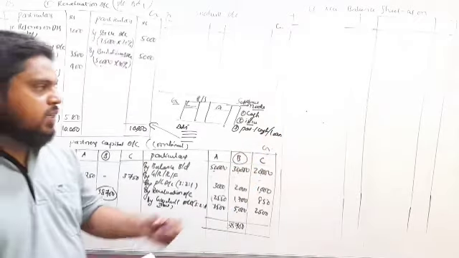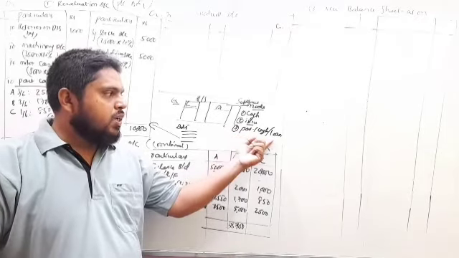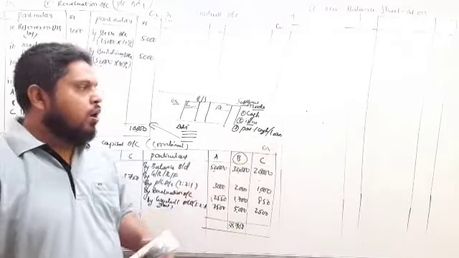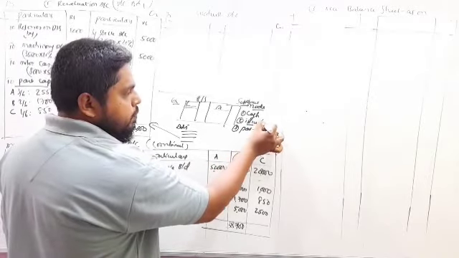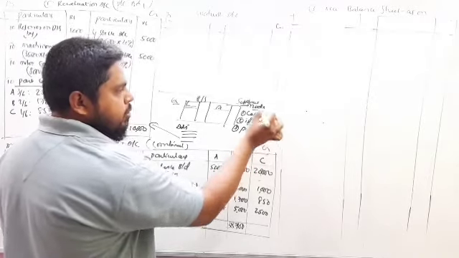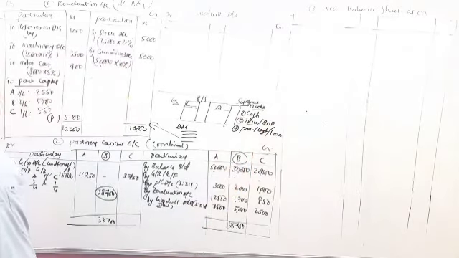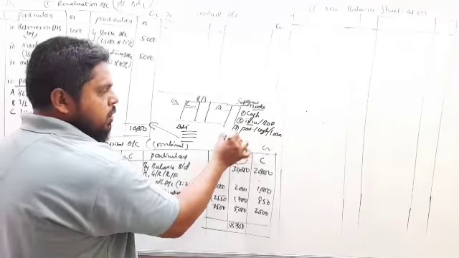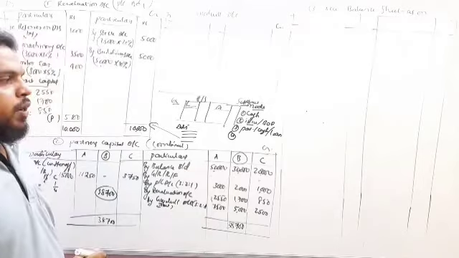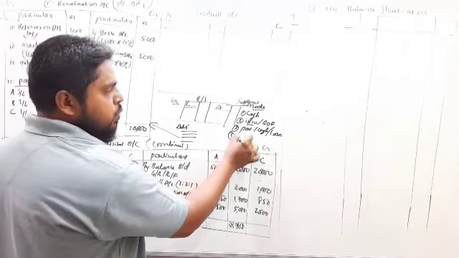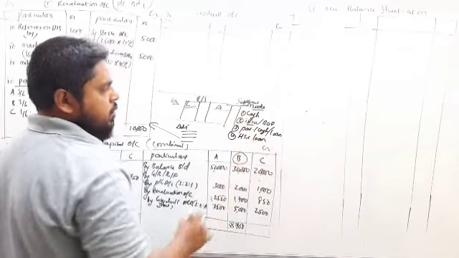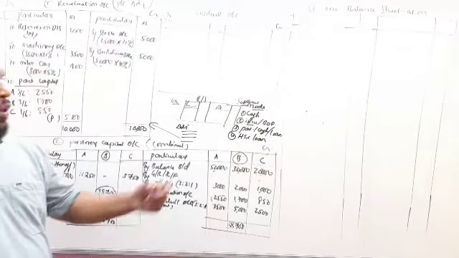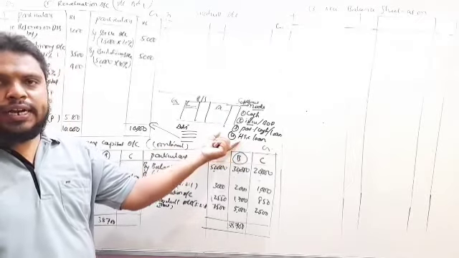Or they will settle by a bank draft, or the full balance due to the retiring partner is transferred to his loan account. Now these are the modes of payment to the retiring partner.